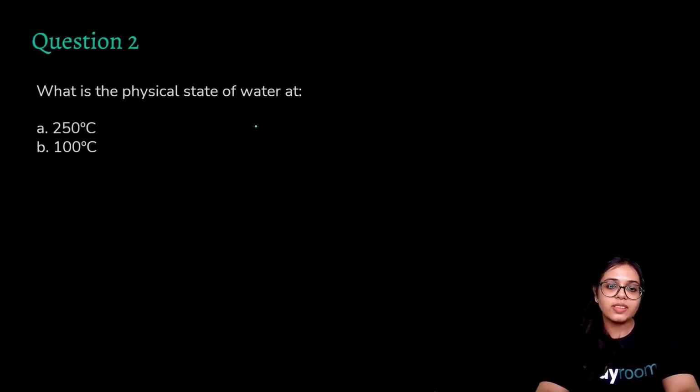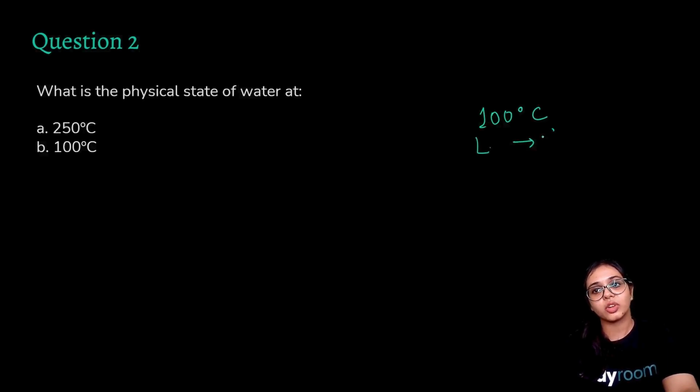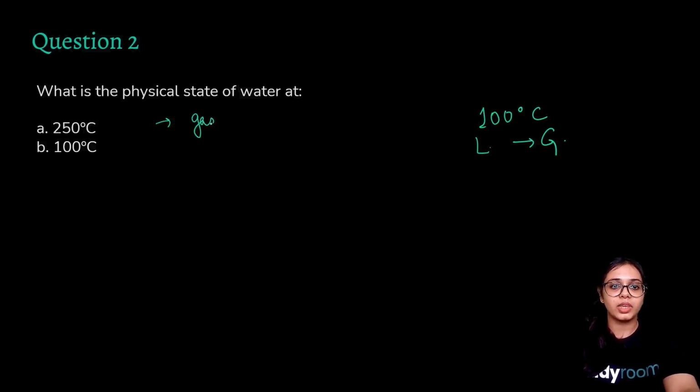Second question, what is the physical state of water at 250 degrees Celsius and at 100 degrees Celsius? You know that the boiling point of water is 100 degrees Celsius. So above 100 degrees Celsius, all the liquid water has transitioned to the gaseous state. Definitely at 250 degrees Celsius, all the water must have transitioned to water vapor. So the physical state of water will be gas. But what about 100 degrees Celsius? 100 degrees Celsius is the exact temperature at which liquid water transitions into the gaseous state.